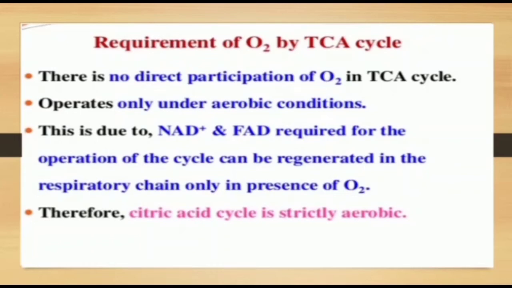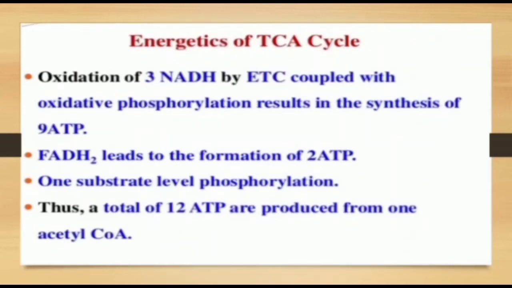Energetics of the TCA cycle: oxidation of 3 NADH by electron transport coupled with oxidative phosphorylation results in the synthesis of 9 ATP. 1 NADH molecule produces 3 ATP, so the 3 NADH molecules produce a total of 9 ATP molecules.